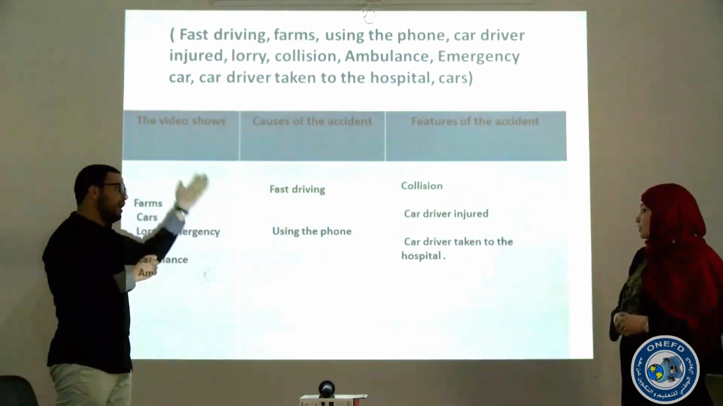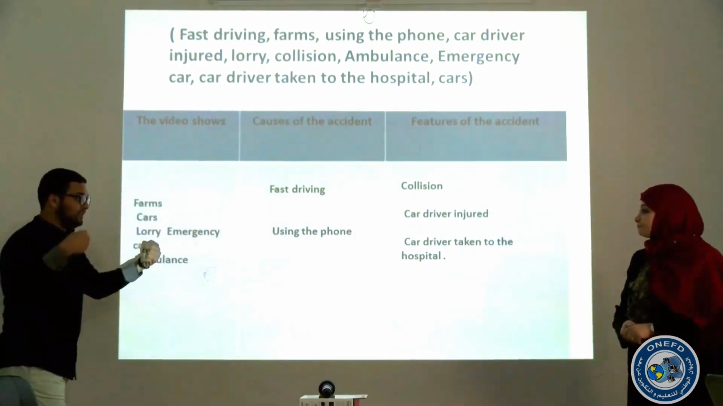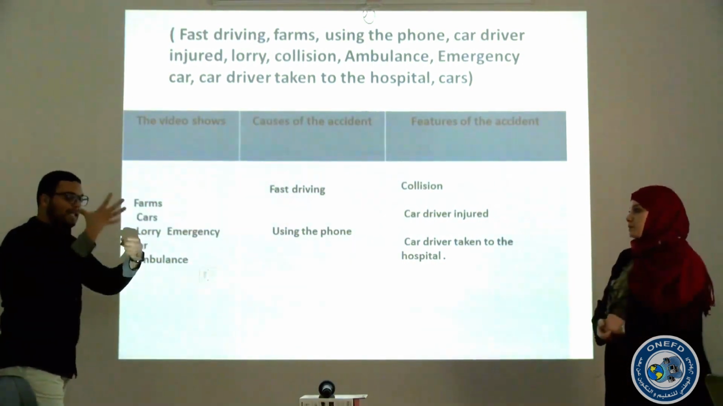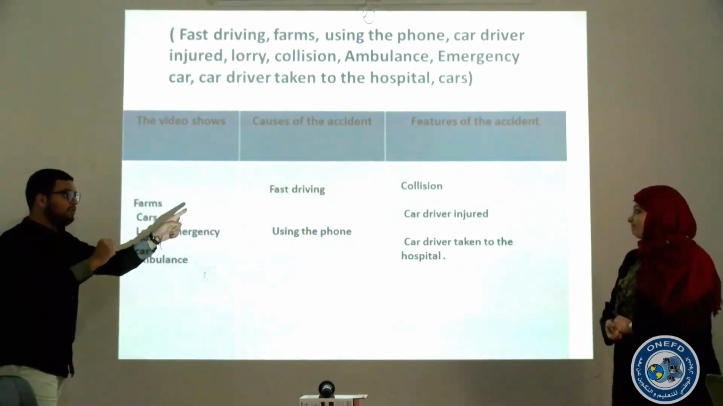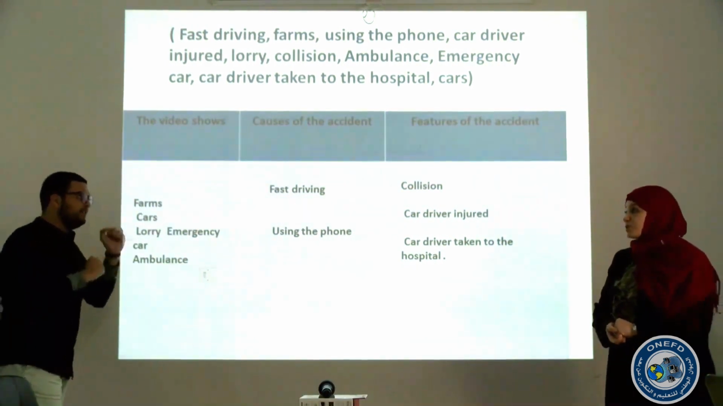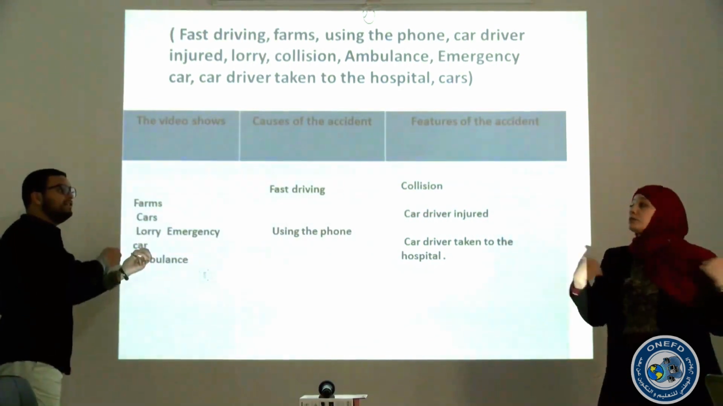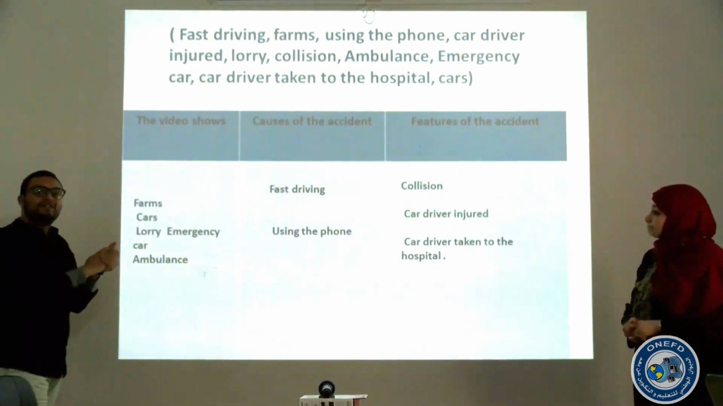And to the hospital. Yeah, that's it. So collision, which means crash. Boom. We had a car and a lorry. Crashed. The car driver was injured. The car driver was taken to the hospital. Yes. Alright, so these are the answers of the table.